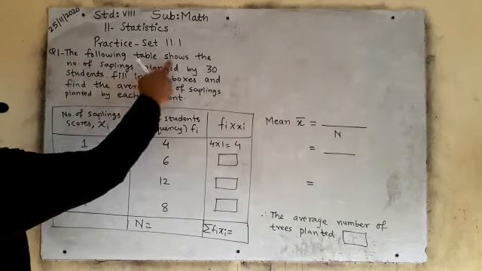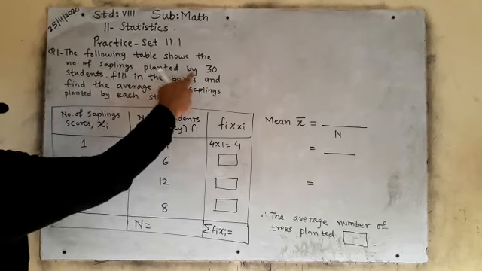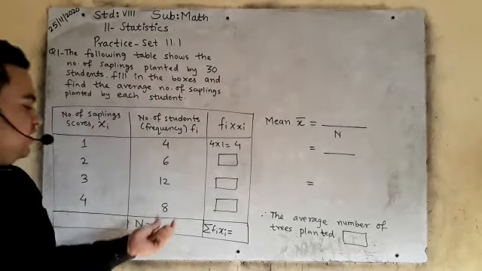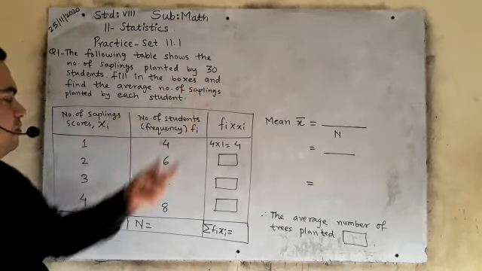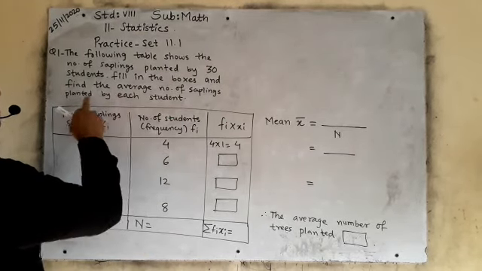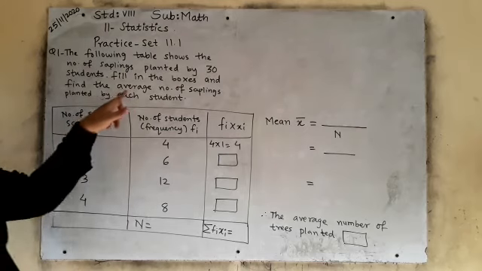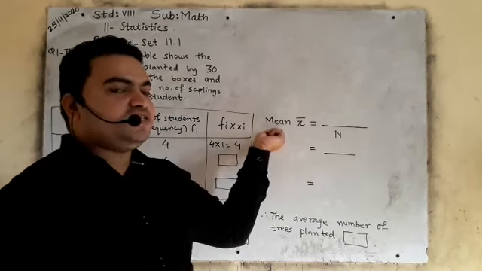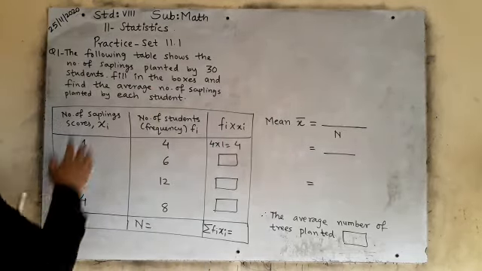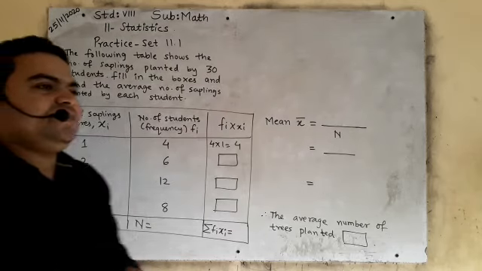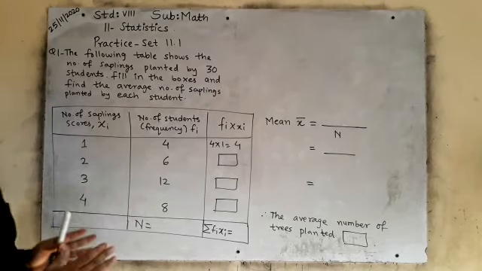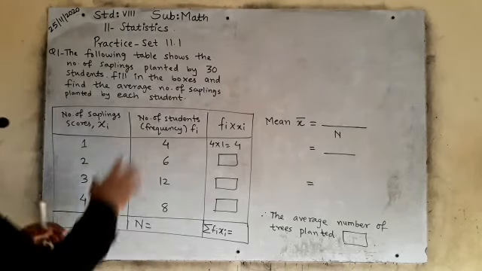See, the following table shows the number of saplings planted by 30 students. Number of students 30. Remember I told you the total number of frequencies is always given in the question. Fill in the boxes and find the average number of saplings planted by each student. Here the word average comes, but the formula uses mean. Average means mean only. Is it clear? Now look here, 3 columns are given, and you will say, sir, you said 4 columns will be there. Yes, but here the tally marks column is not there. It is ignored because it is an activity. It is directly given.